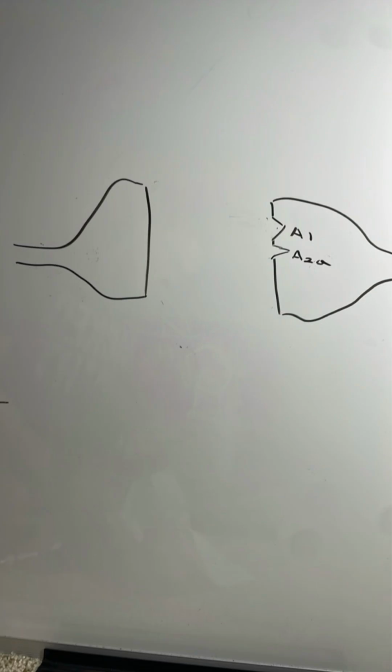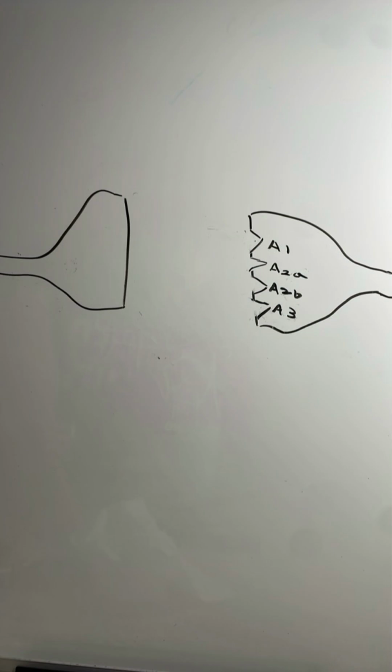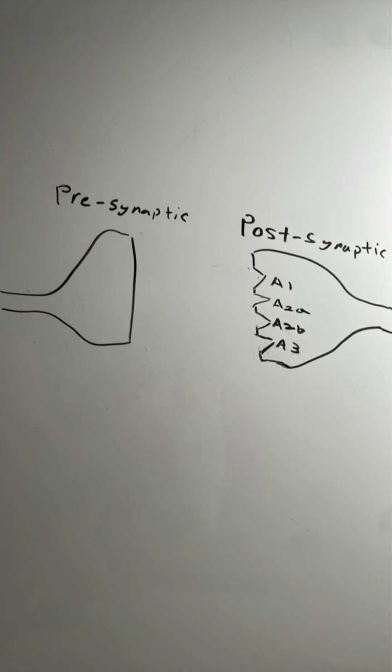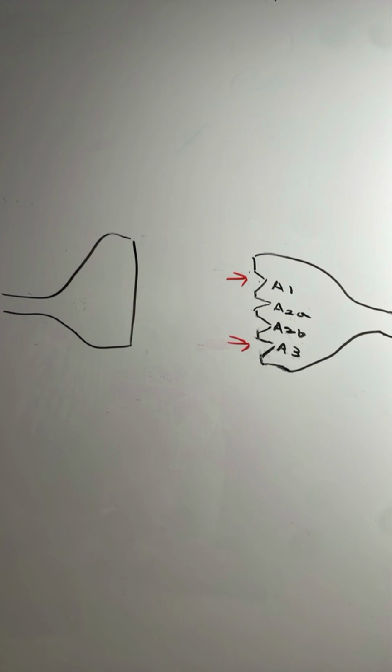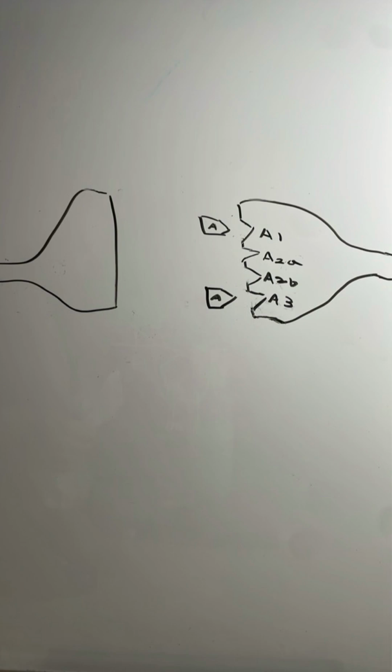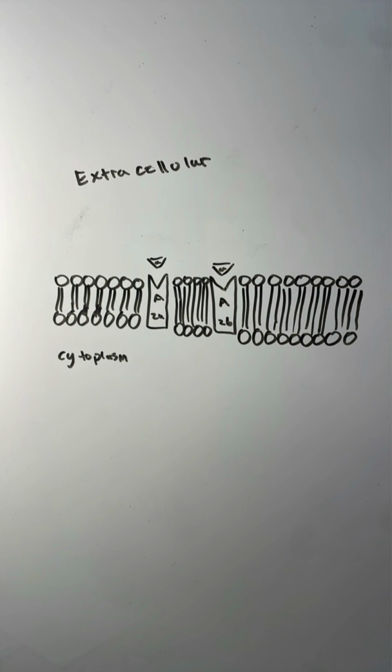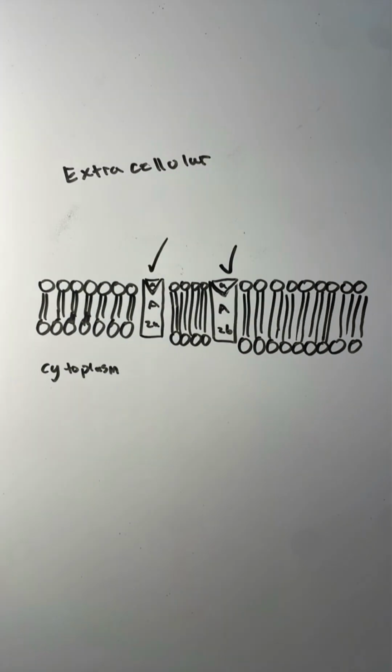Ligand. A ligand, in cellular communication, is a signaling molecule that binds to a receptor and initiates a biological response. Adenosine just so happens to have 4 different receptors it can bind to. They're all part of the GPCR family and lie on the surface of postsynaptic membranes. A1 and A3 receptors are responsible for the stimulation of neural activity and are inhibited by adenosine. Conversely, A2A and A2B receptors are activated by adenosine.